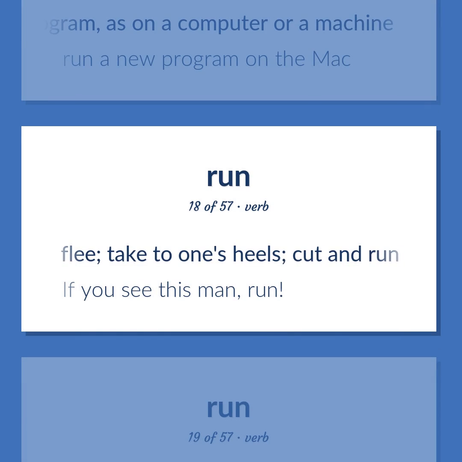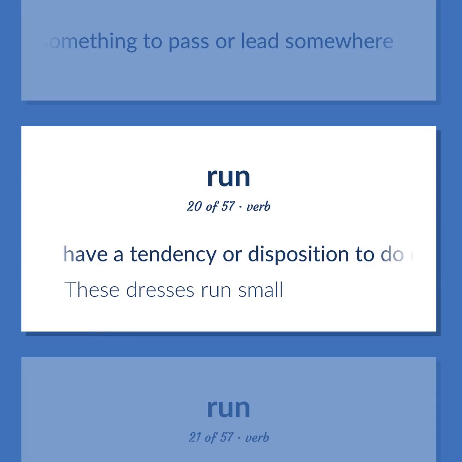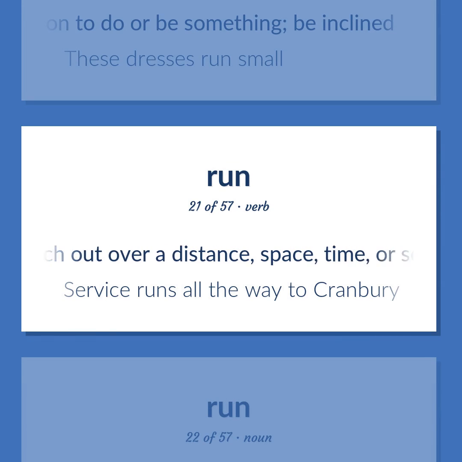Flee. Take to one's heels, cut and run. If you see this man, run. Cause something to pass or lead somewhere. Have a tendency or disposition to do or be something, be inclined. These dresses run small. Stretch out over a distance, space, time, or scope. Run or extend between 2 points or beyond a certain point. Service runs all the way to Cranberry.